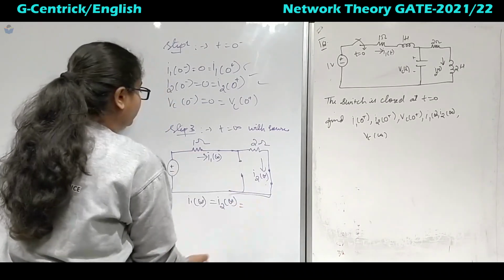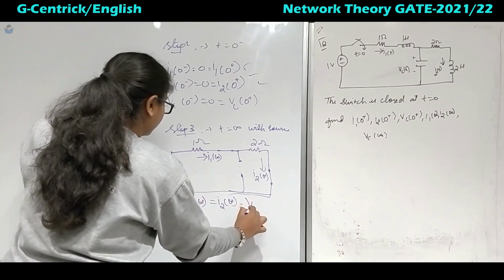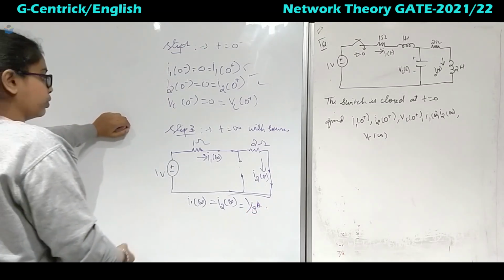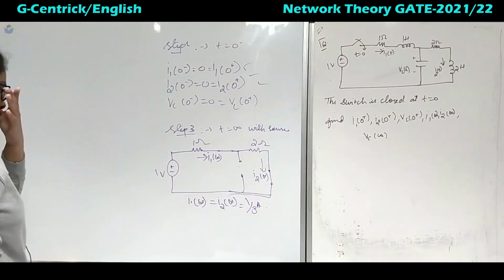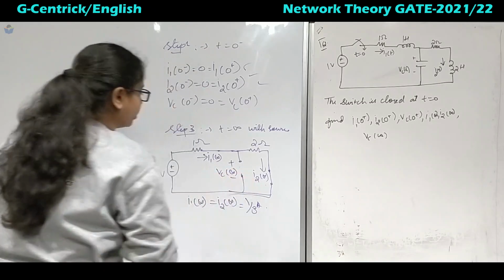Okay, so it is a simple loop. Now apply V by R, that is Ohm's law, 1 by 3 amperes. Okay, so once you got 1 by 3 ampere, then you can easily find Vc of infinite. Okay, so we have to find Vc of infinite. So where is Vc of infinite? Here is the Vc of infinite.